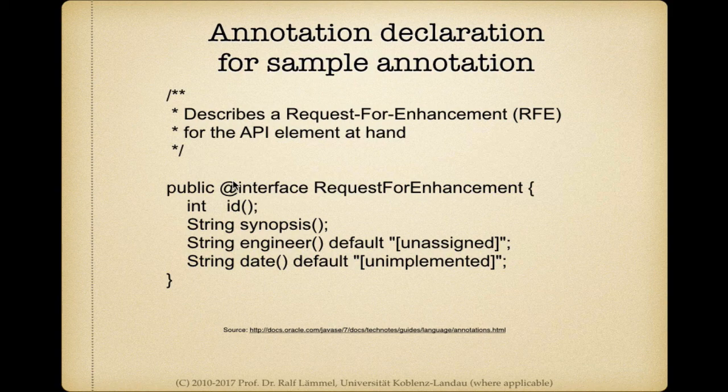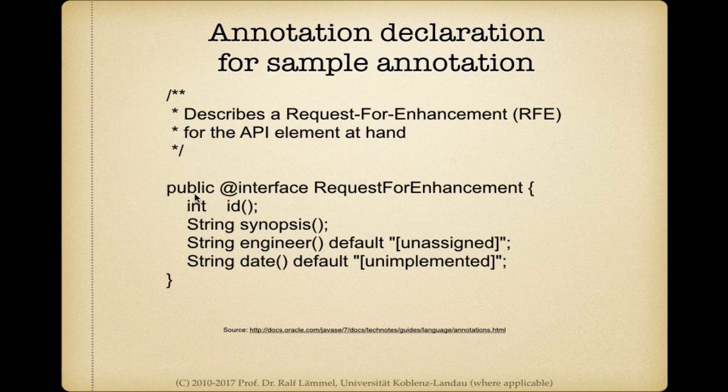That's how Java does it. So we have to have an @ sign here, interface, and that's how we introduce an annotation. And then the components of the annotations, if any, they are essentially methods without arguments.